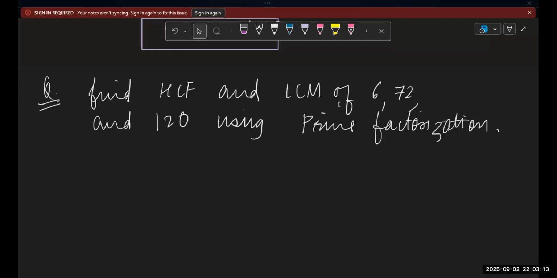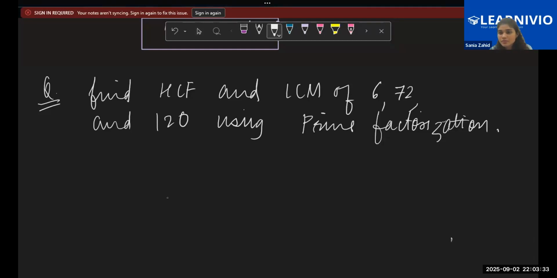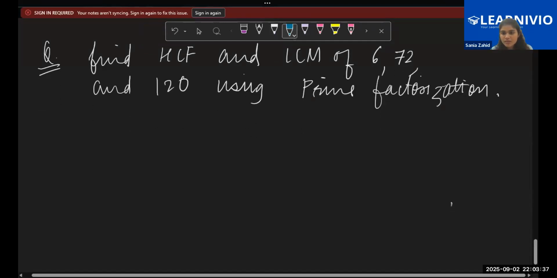Then did anyone else get the same answer? Children, please tell me, did anybody else get the same answer? I got HCF 6 and LCM 270. Different answers. And what about Saad and Afshin? Same answer, ma'am. Same answer. Okay, so children, let's discuss.